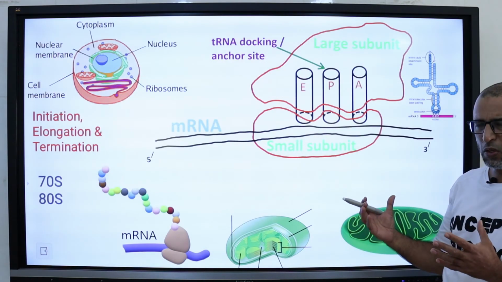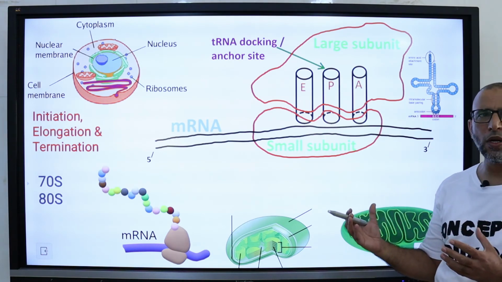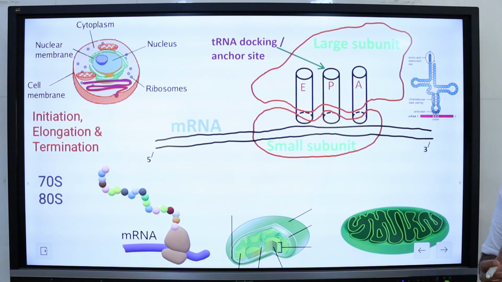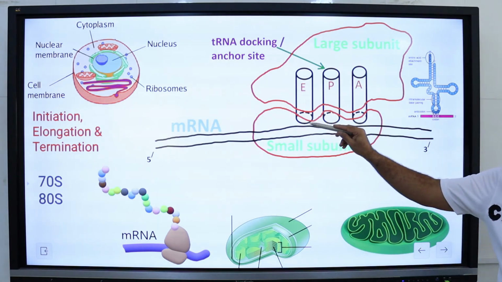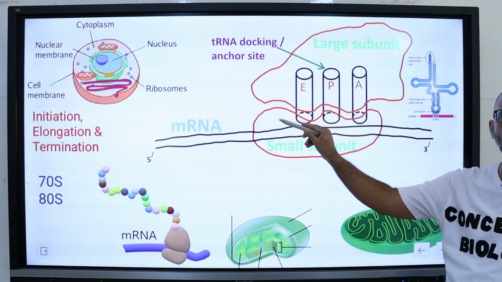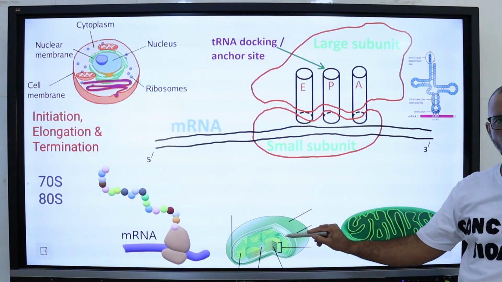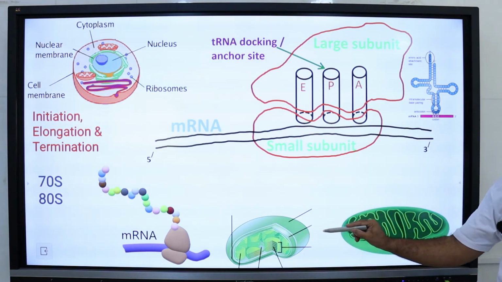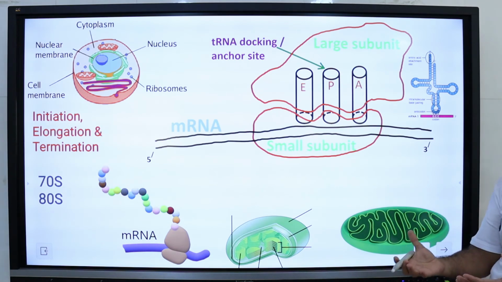Let me briefly restate the main points. The process of translation is similar in prokaryotes and eukaryotes. A ribosome is a complex macromolecule that is composed of structural and catalytic ribosomal RNA and distinct polypeptides. Mitochondria and chloroplasts have their own ribosomes, and these ribosomes look more similar to prokaryotic ribosomes than cytoplasmic or mammalian ribosomes.